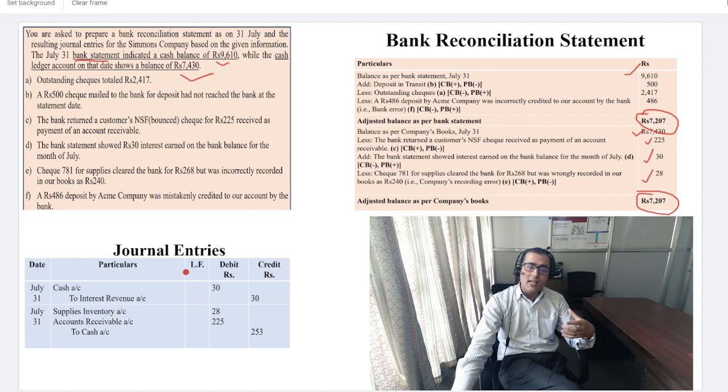Now next, sometimes you may be asked to prepare the journal entry also. The journal entry on this date is: cash account debit, credit interest revenue 30, supplies inventory 28, and account receivable 225, this one is the NSF check. So this is the 253. You can simply prepare the compound entry at a time.